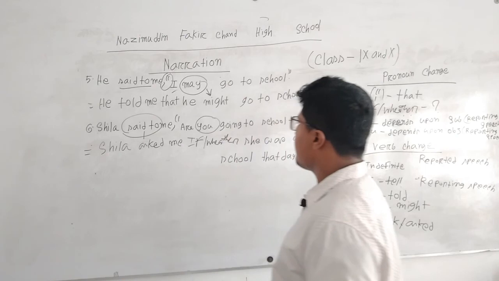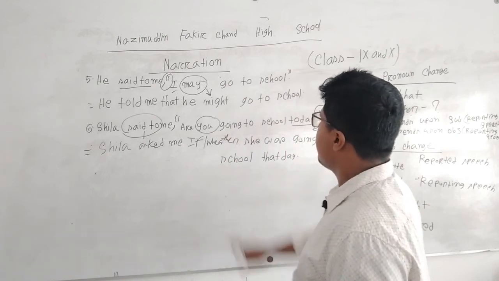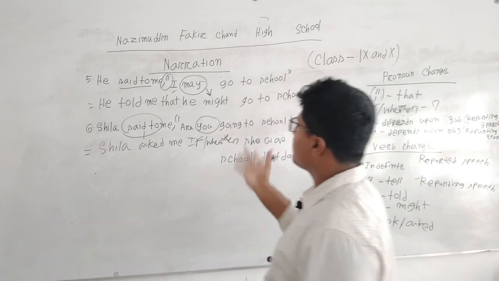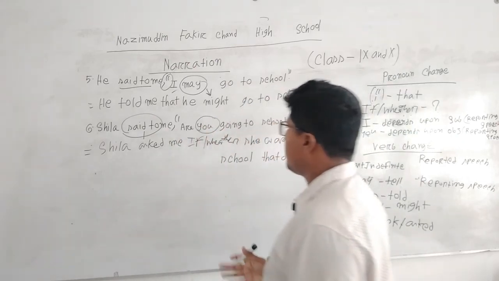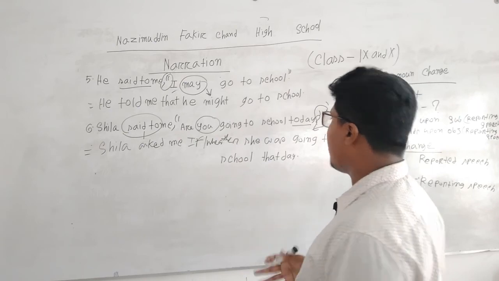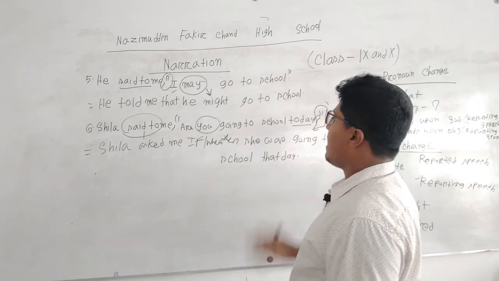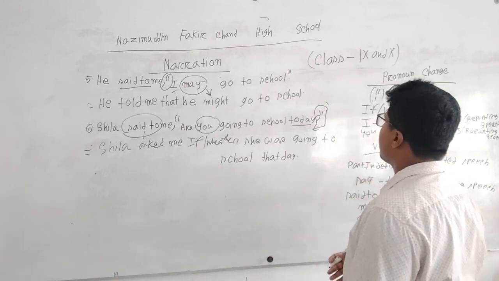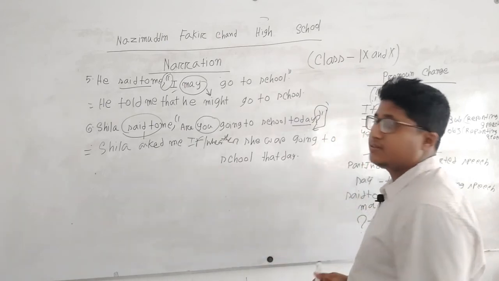Sheila asked me, are you going to school today? Here you depends upon the reporting speech object, but it indicates Sheila only. So Sheila asked me if or whether she was going to school that day.